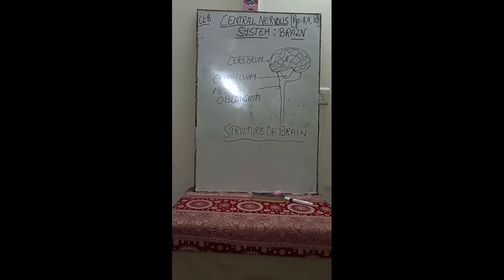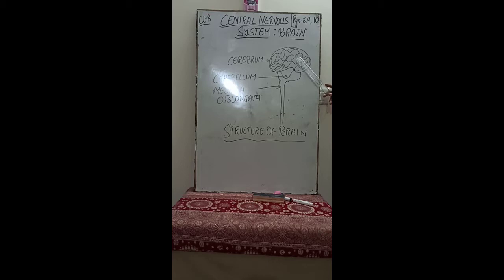So students, we shall discuss here the brain, which, as we said, is the central part of the nervous system, and it controls and coordinates. It is the most important organ of the nervous system. So we are going to study the structure of the brain. The main part of the brain is called the cerebrum.